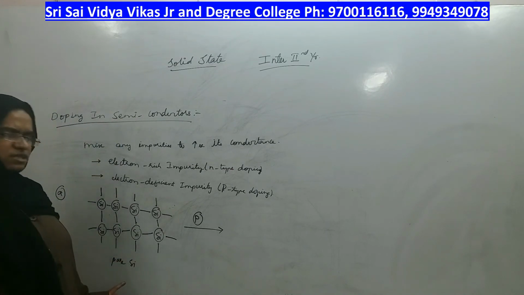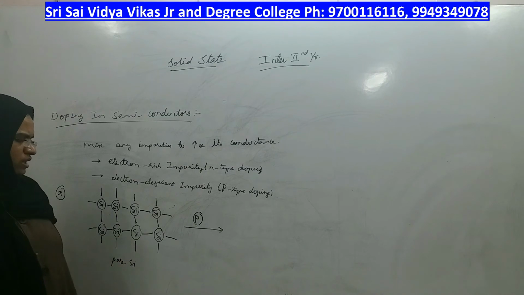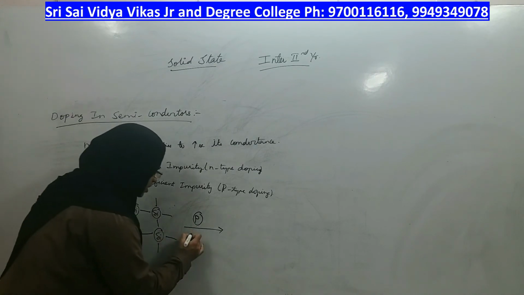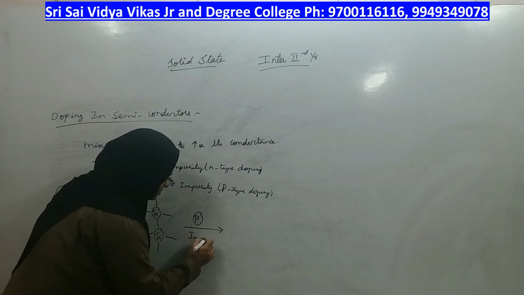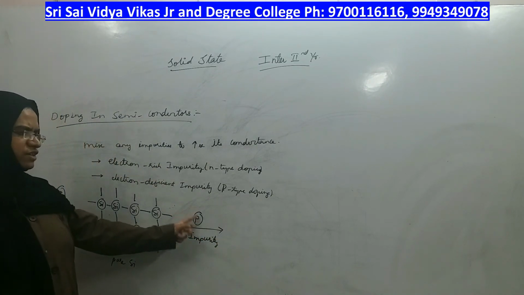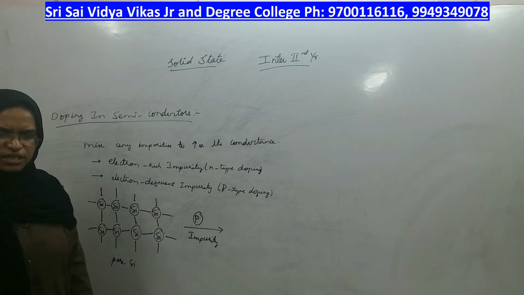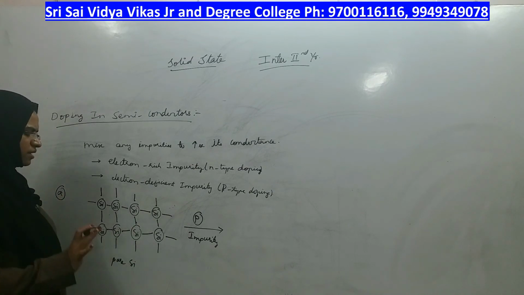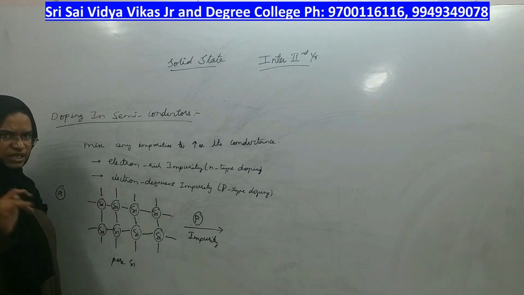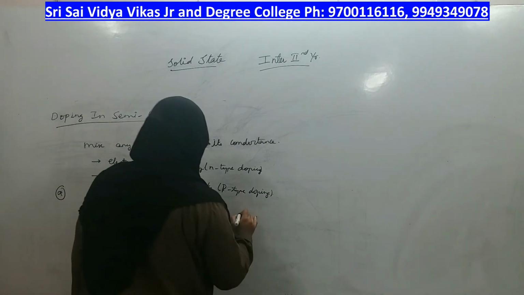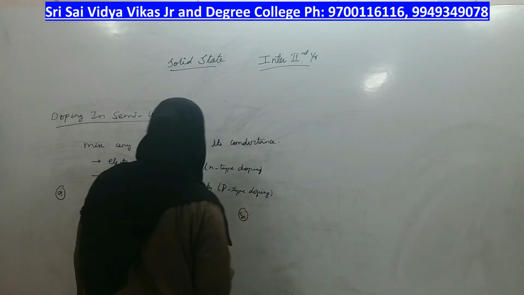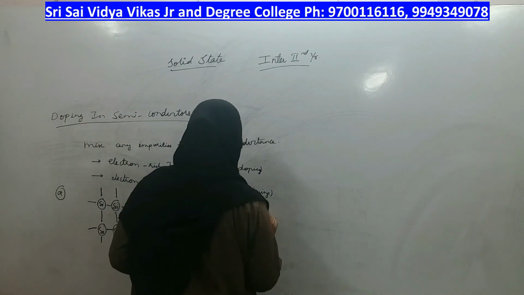This is pure silicon. In that pure silicon, I will add the impurity of phosphorus. So what happens is, phosphorus will come into the crystal lattice of silicon and take the place of any one silicon atom. So let me make the structure having one impurity of phosphorus.